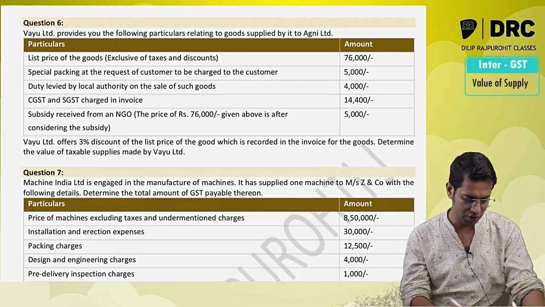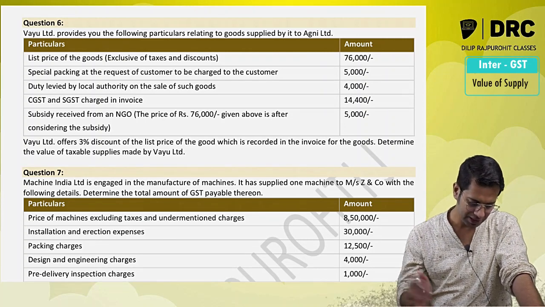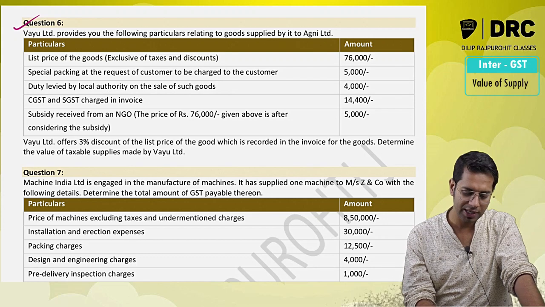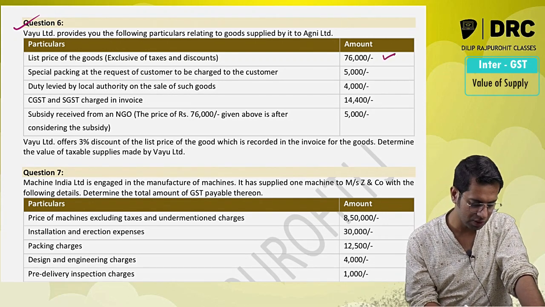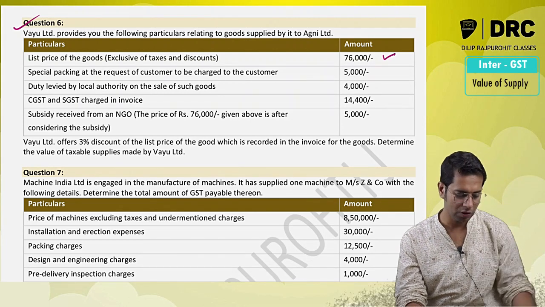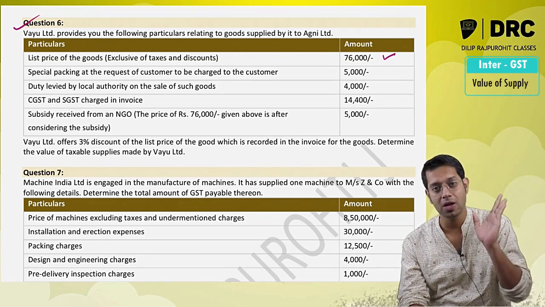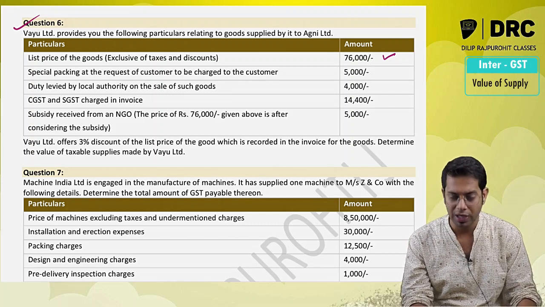Practical question. Vayu Limited provides you the following particulars relating to the goods supplied to Agni Limited. Very simple, easy question. List price of the goods 76,000. Special packing at the request of the customer. Special packing cost they have incurred at the request of the customer. Customer has asked them. So will it be added in value of supply?